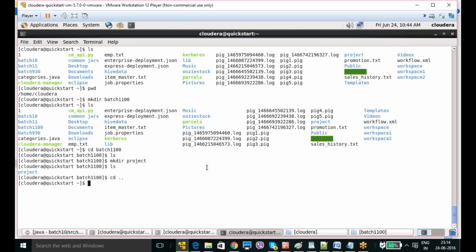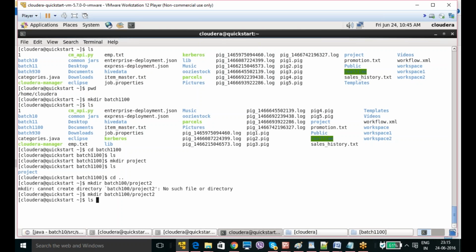Now I came out from the batch 1100. If I want to create another subdirectory inside batch 1100, but my present working directory is not batch 1100, I can create it like this also: mkdir batch1100/project1. I already created some project directory. I'm going to create some project2 directory. Oh, sorry, I have given only 100. Okay, 1100. So it is there.